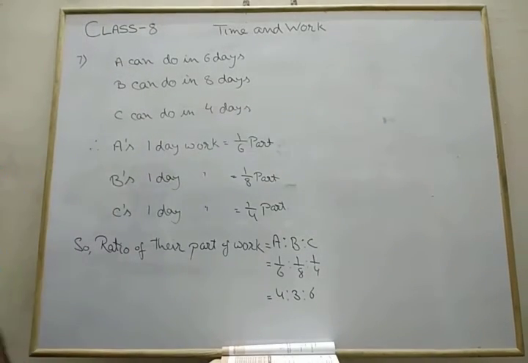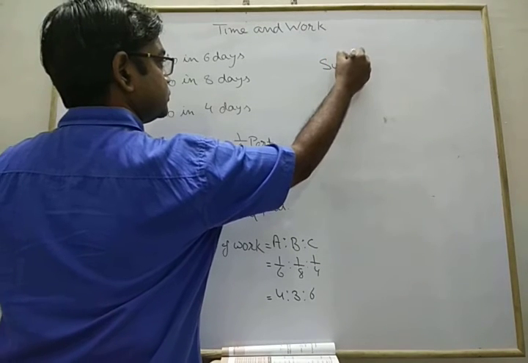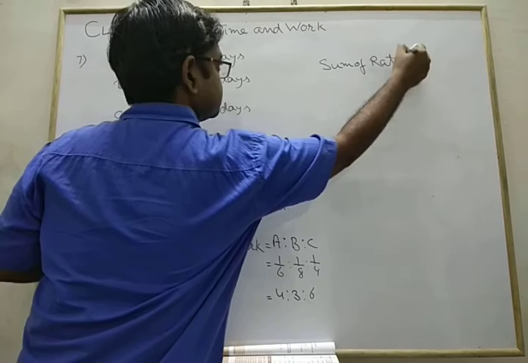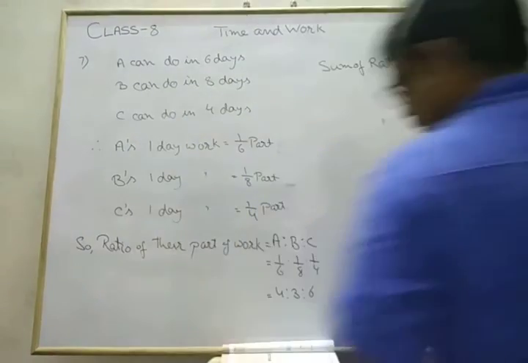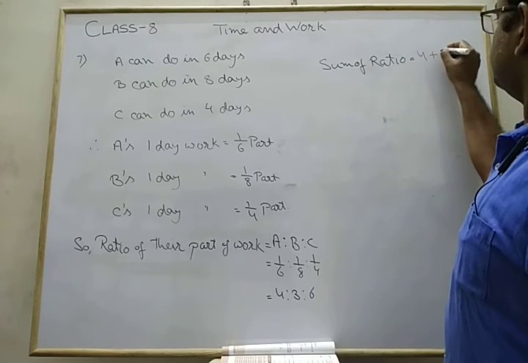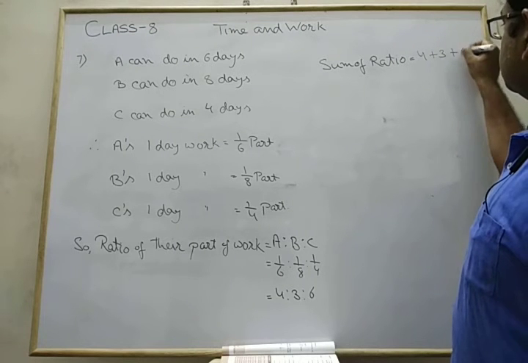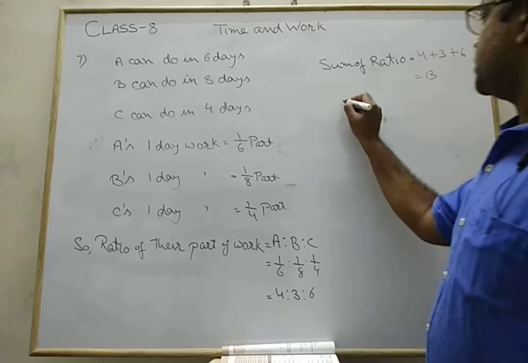For solving this, find the sum of ratios. Sum of ratio is 4 plus 3 plus 6, that is 13.